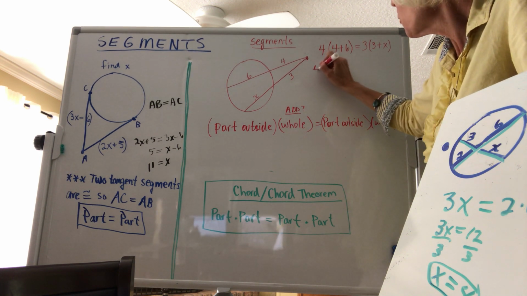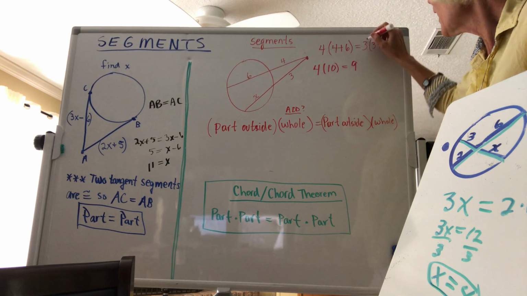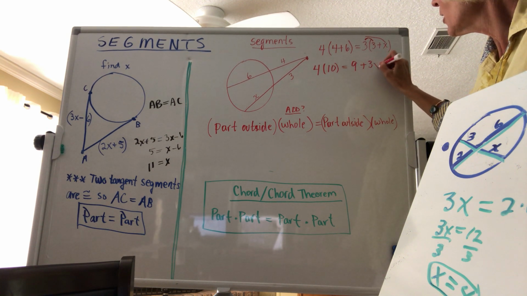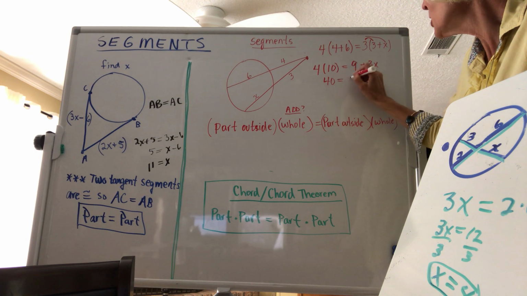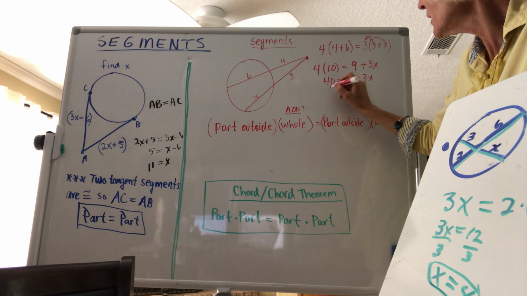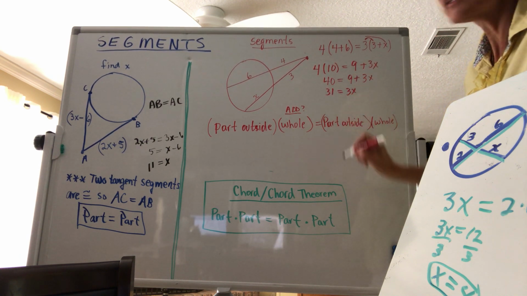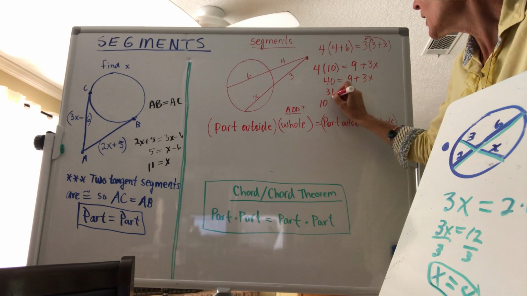So if I have 4 times 10 equals 9, and remember you might have to distribute this, plus 3x. So I end up with 40 is equal to 9 plus 3x, subtract 9, I get 31 equals 3x, divide by 3, and x equals 10 1/3.